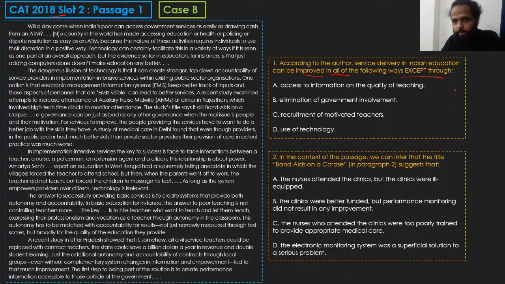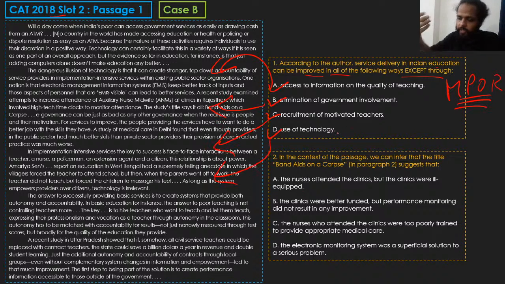So again, यहाँ पे भी आपको, this is also a multiple point of reference. इनको क्या बोला जाता है? Multiple point of reference questions. What are multiple point of reference questions? Where you're required to check each and every option from the passage. हर एक option के लिए आपको पैसेज में जाके चेक करना पड़ेगा कि ये ऑप्शन कहाँ पे, ये ऑप्शन कहाँ पे, ये ऑप्शन कहाँ पे. सो ऐसे क्वेश्चन में क्वेश्चन को पहले पढ़ने का कोई फायदा नहीं है. There is no use of reading the question first.